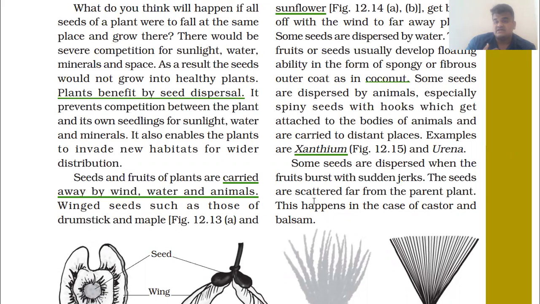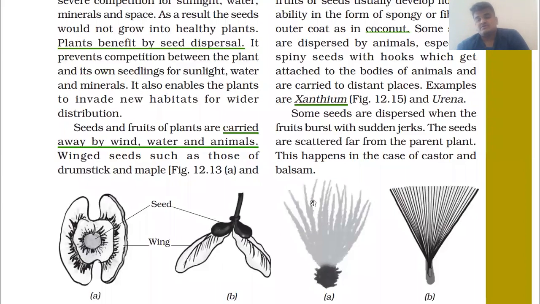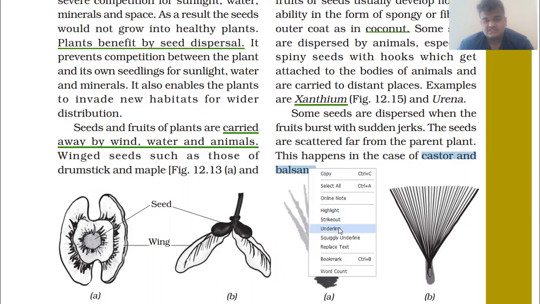This happens in the case of castor and balsam. So you are given this type of examples. You can remember them, you can even mug them up, but simply understand.